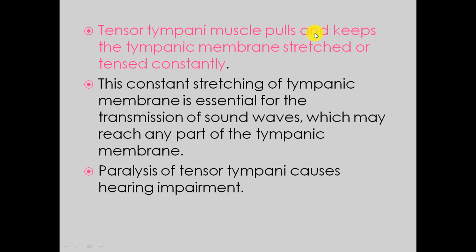Tensor tympani muscle pulls and keeps the tympanic membrane stretched, or tensed, constantly. Because this constant stretching of the tympanic membrane is essential for the transmission of sound waves which may reach any part of the tympanic membrane. Because this tensor tympani is a muscle that is connected with the malleus and malleus is connected with the tympanic membrane. So when the sound waves reach from the external auditory meatus, they can reach any part of the tympanic membrane. So when it vibrates, it will make the malleus vibrate and the sound waves are transmitted further.